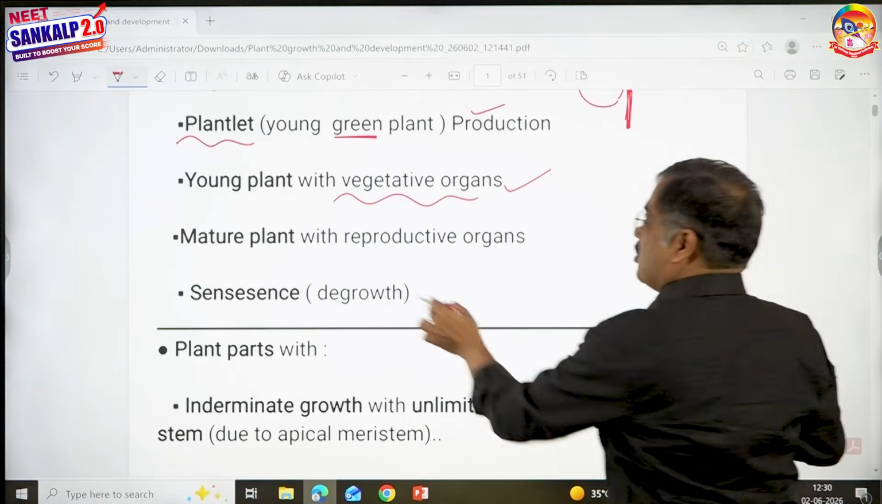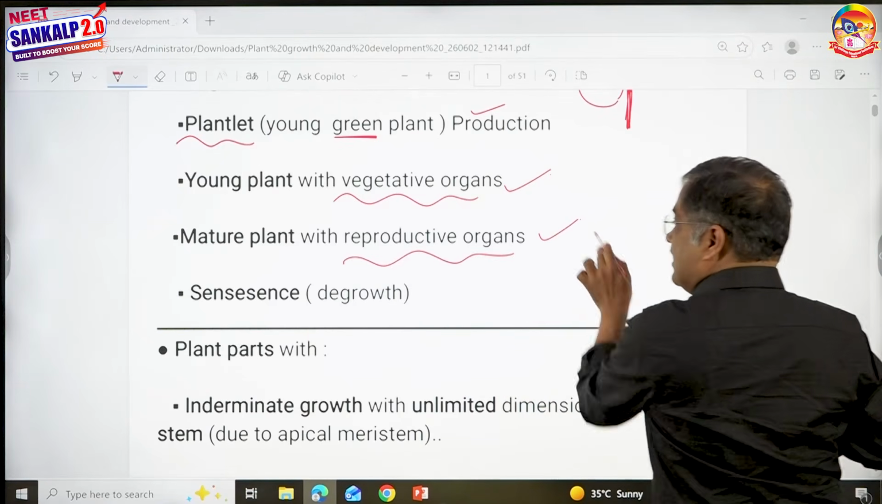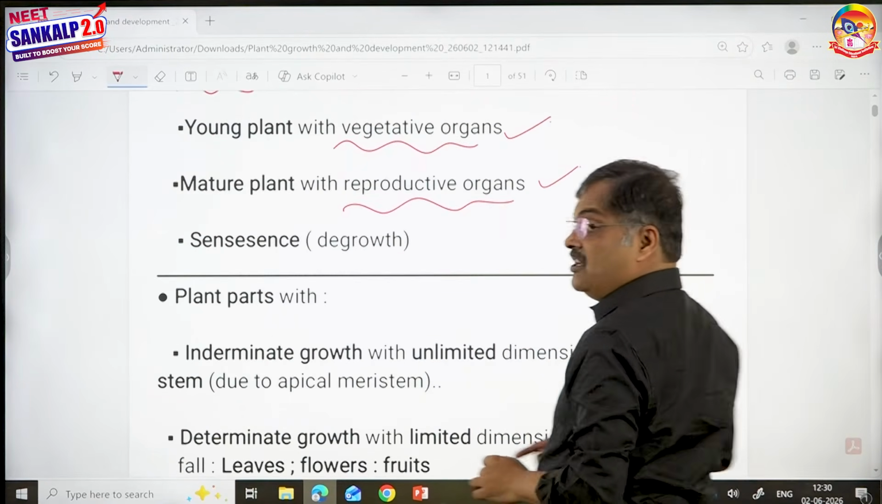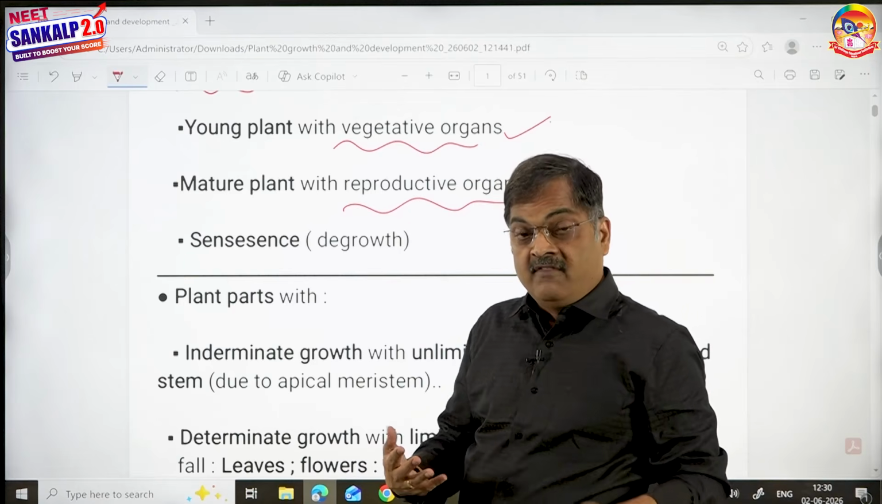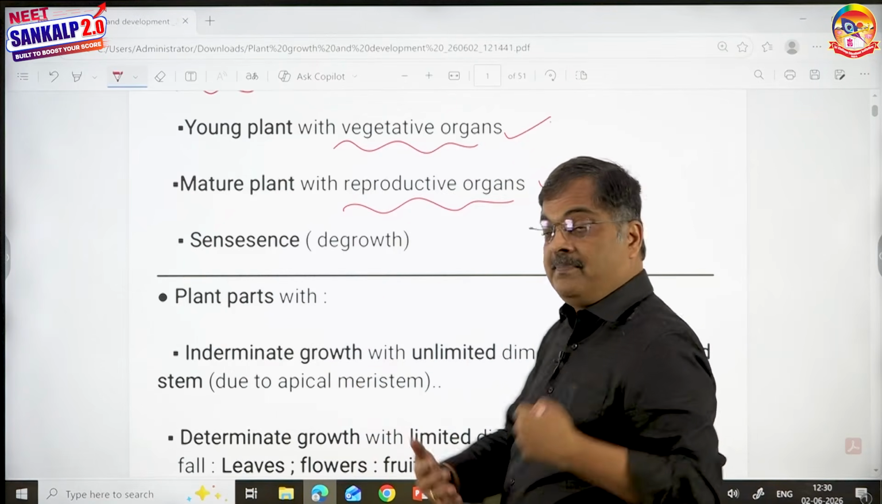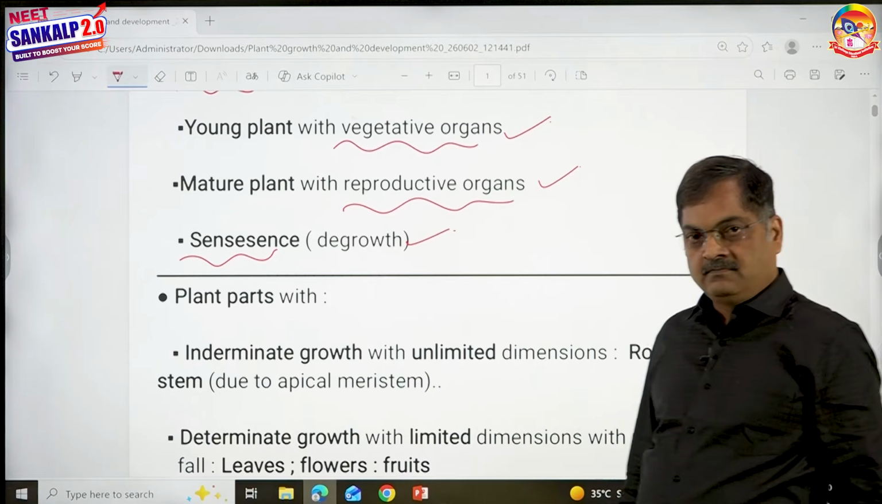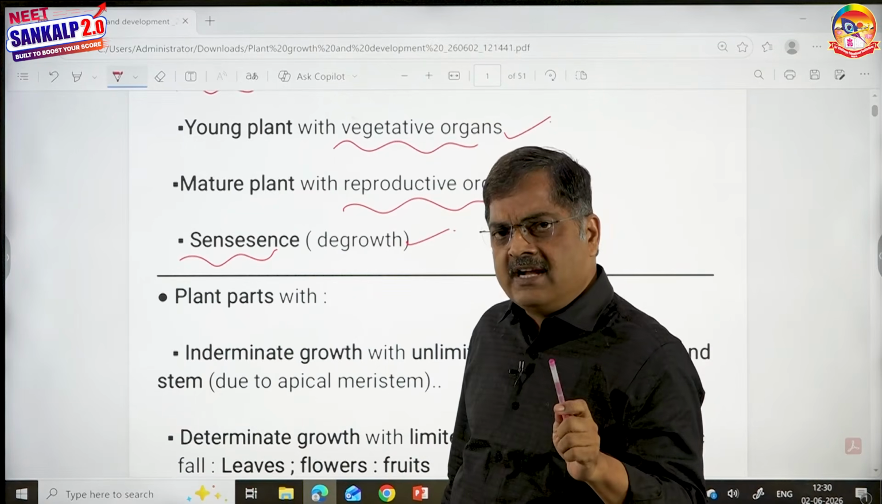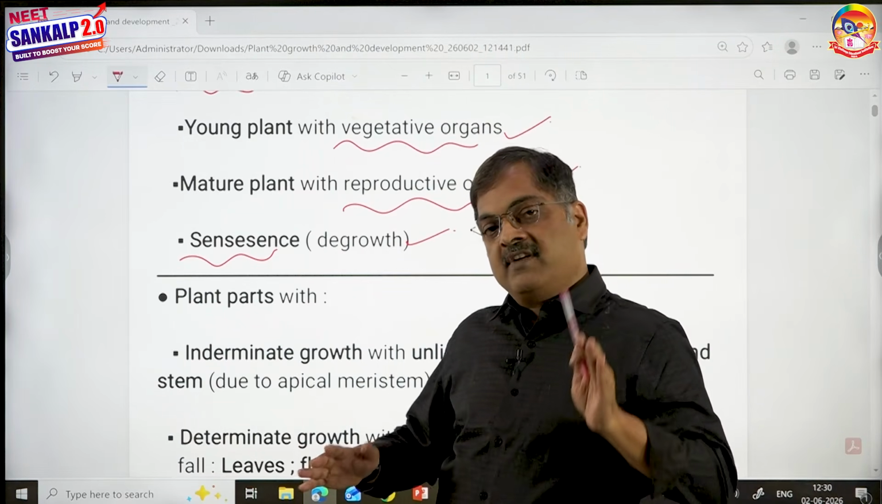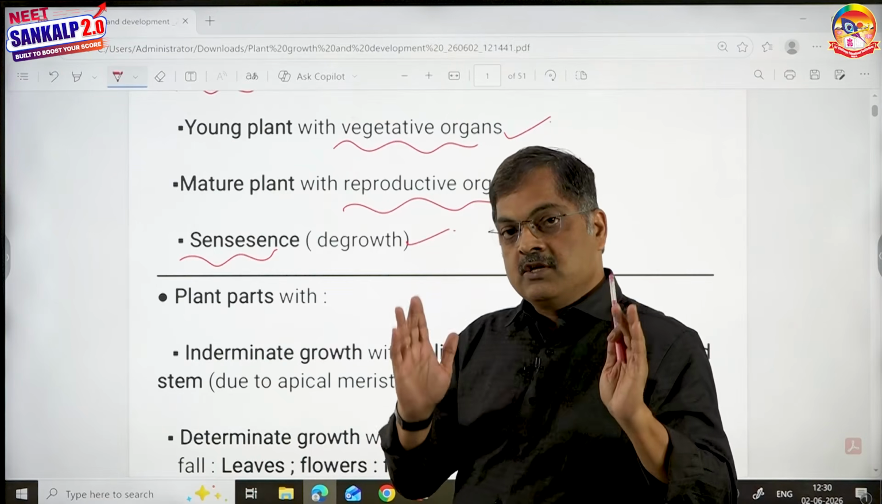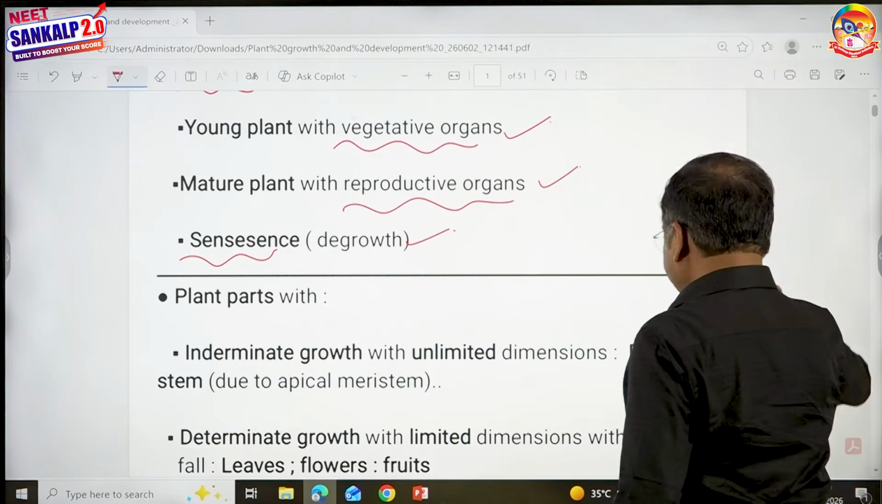Young plant producing roots and stems and leaves, development. If it becomes mature, producing reproductive organs, it is development. If it is showing degrowth, where catabolic rate is more when compared to anabolic rate, senescence, it is also development. Question is, is death a development? No. From seed germination to senescence, only these are called development.